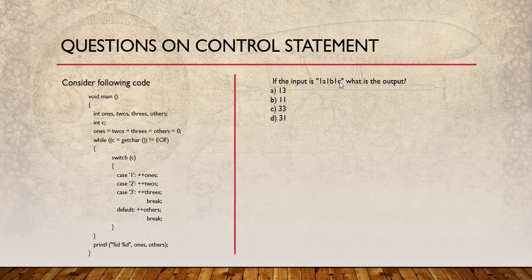And then 1 will again come, and the values of plus1, plus2 and plus3 would be incremented again. Previously it was 2, so till now this would be 3. And when c comes here, others will also be incremented by 1. So others was incremented 3 times, and plus1, plus2 and plus3 were incremented 3 times. So the values of plus1 and others would be 3, 3. So the correct answer is C, 3, 3.